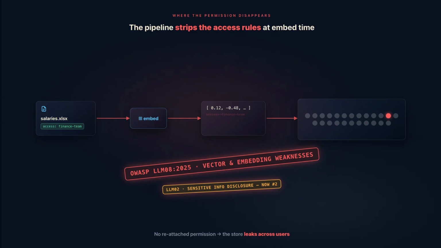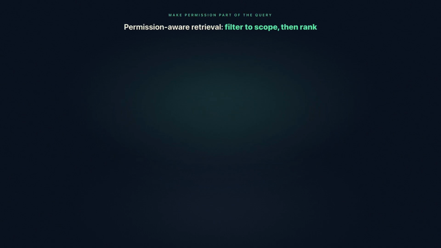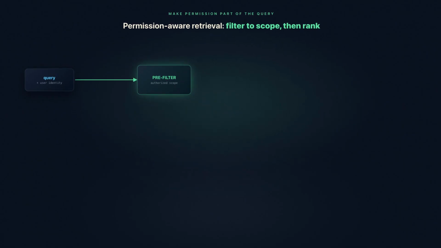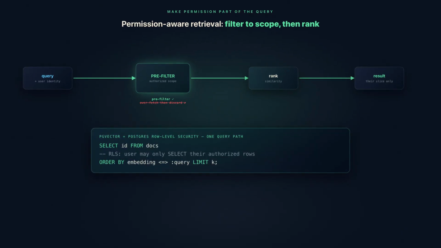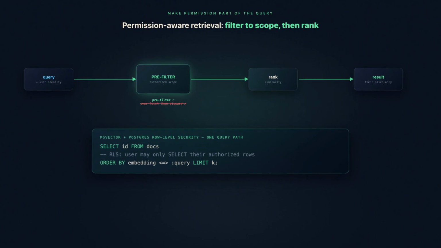How do you put the permission back and make it actually filter? You make permission part of the query. Two moves. One, carry each document's access rules as retrieval metadata and apply the authorization filter as part of the search, a pre-filter to the user's scope. Not overfetch everything and discard later. Filter first, rank second. Two, the clean way. If your vectors live in Postgres with pgvector, row-level security decides which rows a user is even allowed to select. So authorization and similarity run in the same query path, and every retrieval automatically excludes rows the user can't access.